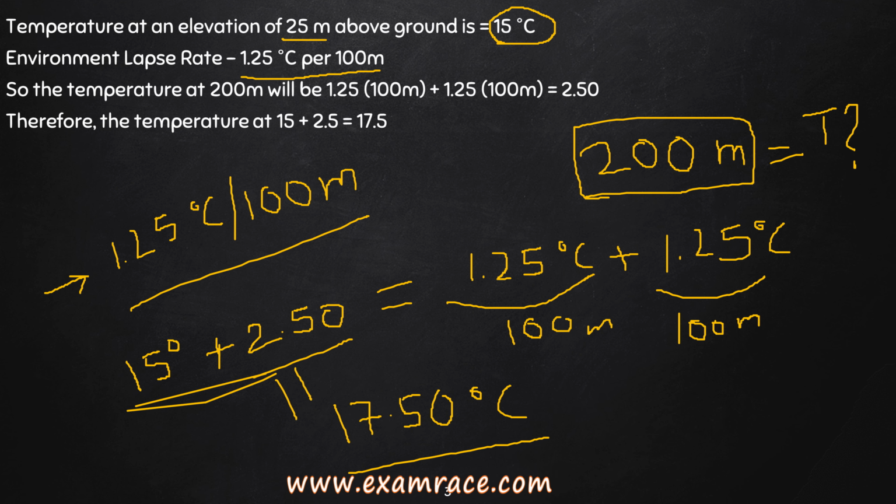This is the ELR, and we have to calculate what will be the temperature at the height of 200 meter. We have to calculate this temperature.